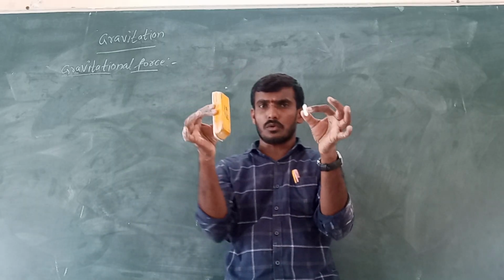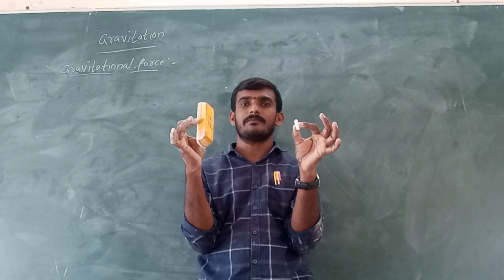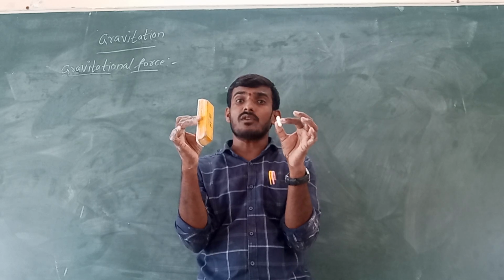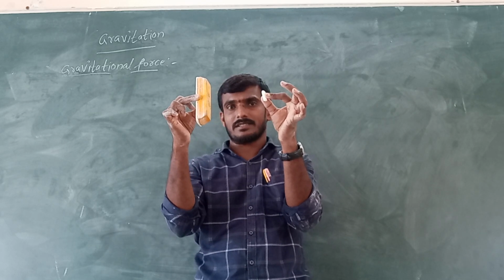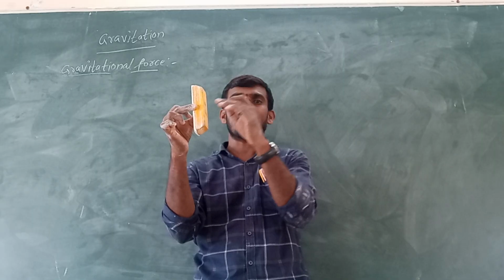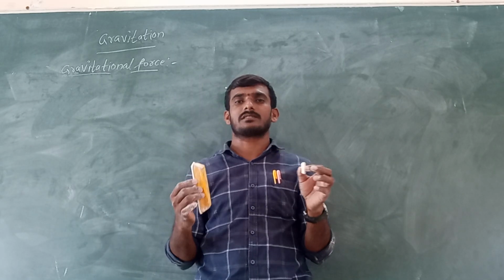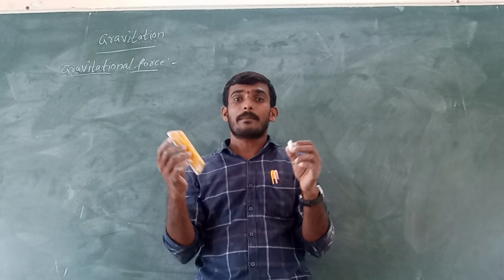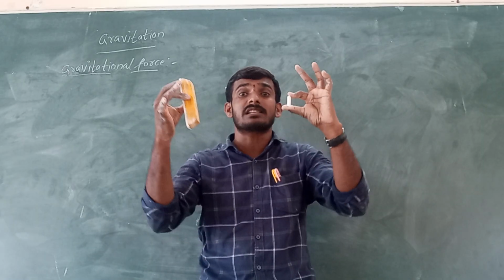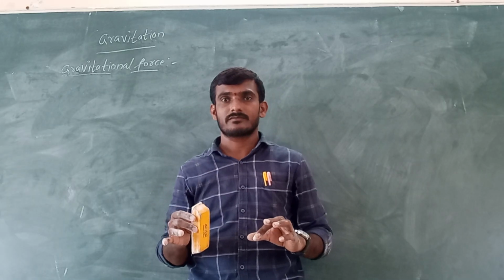Here, if we take these two objects, chalk piece and duster, some gravitational force exists between them. This chalk piece attracts duster and this duster attracts chalk piece towards each other. But these two objects do not move closer to each other. Why?